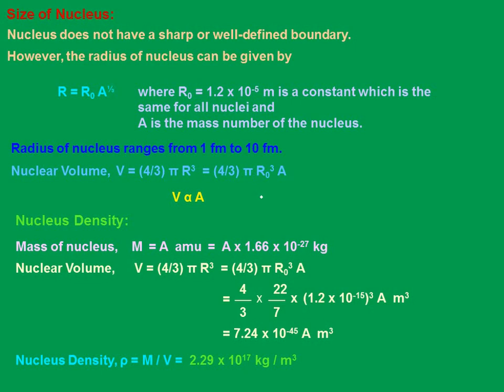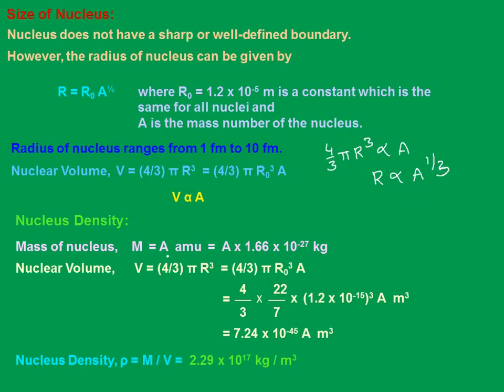We are imagining the nucleus as a three-dimensional figure, so 4/3 pi r cube is directly proportional to A. Now the rest is constant, so R is proportional to A power 1/3.